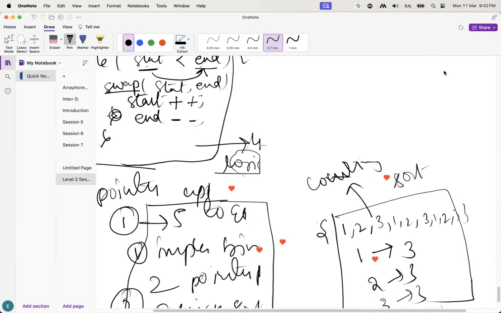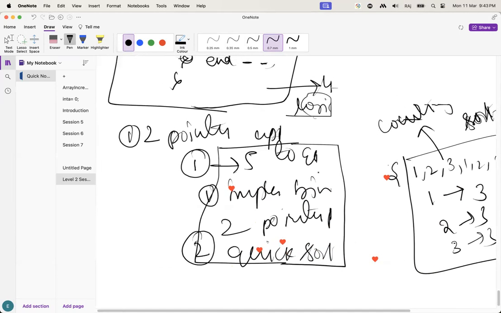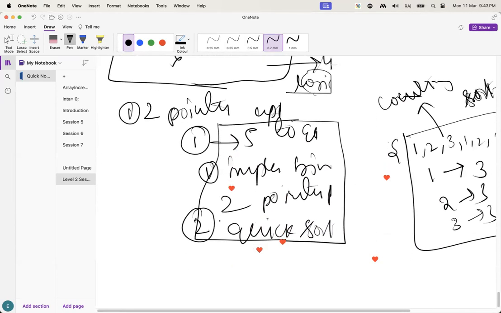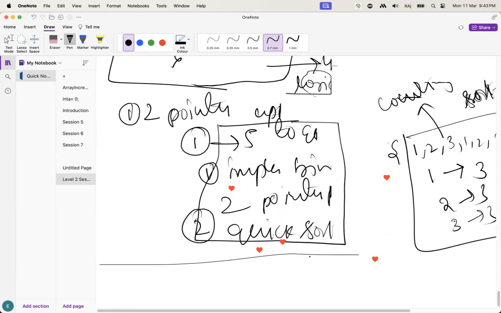While I explain hashing, at that time I will explain why counting sort is not suitable, and what the limitations of counting sort are. So no need to worry, guys. This is the end of the session today. I hope you understand these basics.